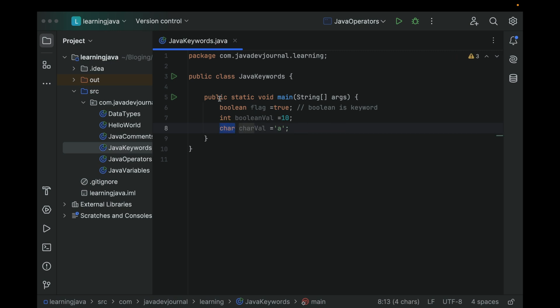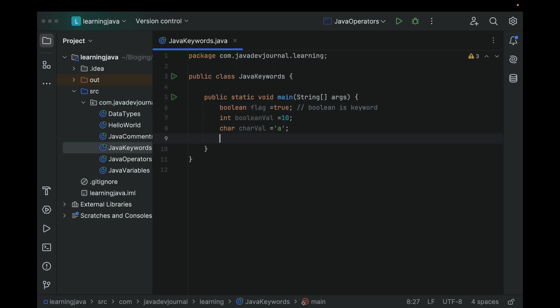If you see here, public is another keyword. When you work in these editors, most likely all these keywords will have different color conventions, just to give you an idea that these are the different sorts of keywords. If you see here, this one has a different color.